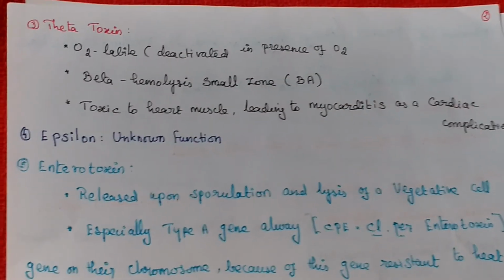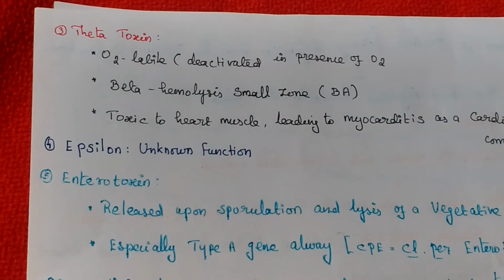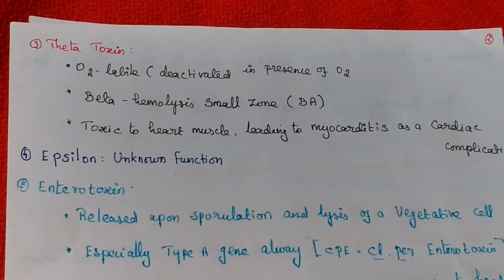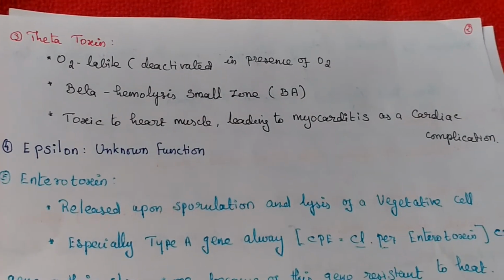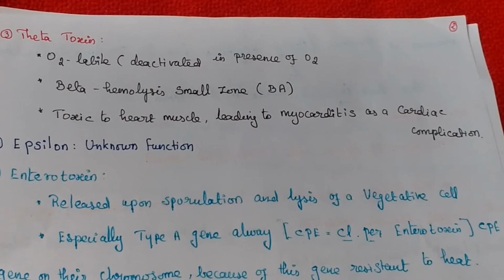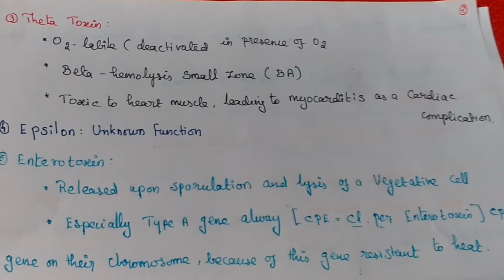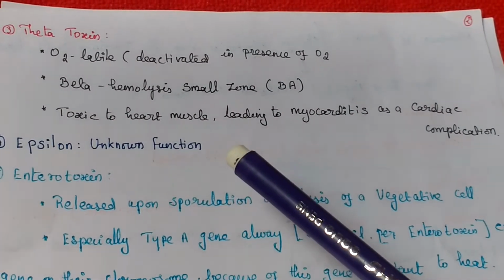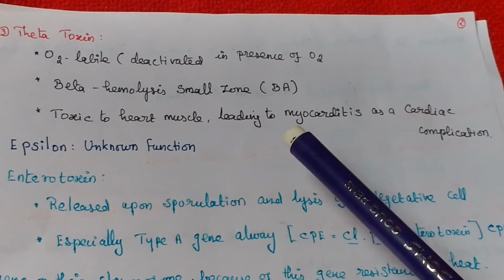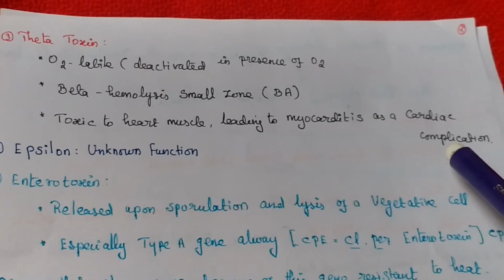Theta toxin is oxygen labile and deactivated in the presence of oxygen. It produces beta hemolysis, a small zone in blood agar medium. This one is toxic to heart muscles, so it causes cardiac complications.